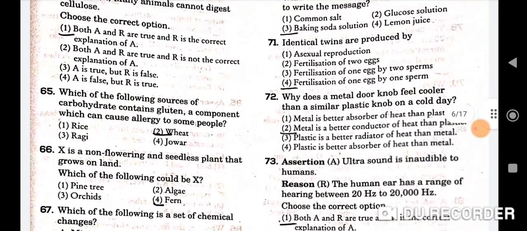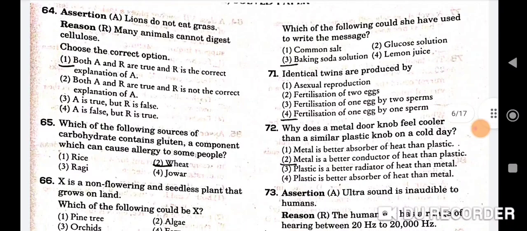Next question is 64th question, assertion: lions do not eat grass. Reason: many animals cannot digest cellulose. So here both A and R are true and R is the correct explanation of A. One will be the correct option here. Next question is 65th question. Which of the following sources of carbohydrate contains gluten, a component which can cause allergy to some people? Correct option is wheat. Second will be the correct option.